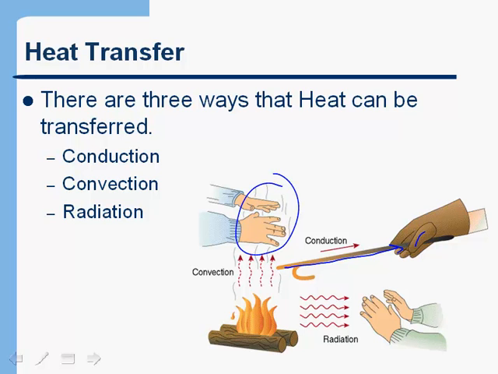And then finally, we have radiation. And let's say that I have a glass door in front of this fireplace. So there's no convection. I'm not touching anything, so there's no conduction. And yet if I hold my hands anywhere near those glass doors, I'll still feel heat. And that's from radiation. So those are the three types of ways that heat can be transferred, and we'll now talk about each of them in a little bit of detail.